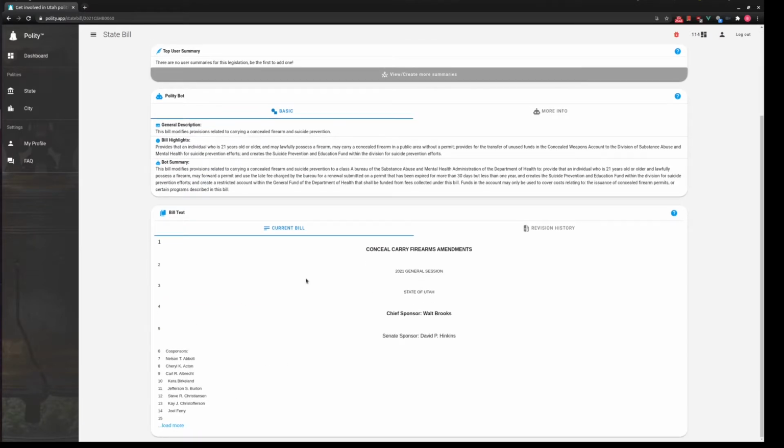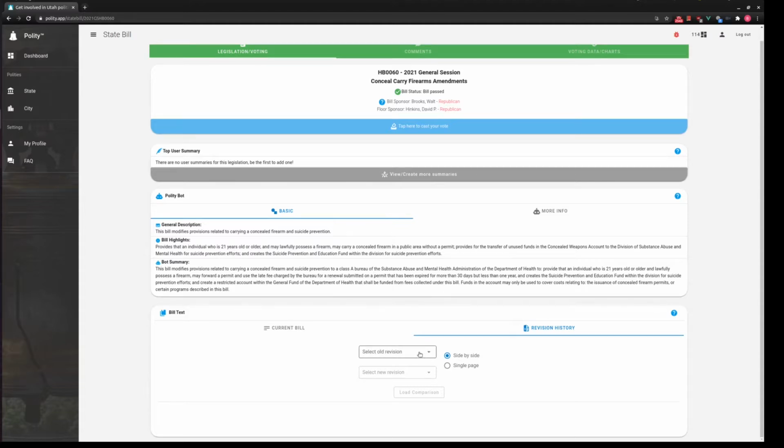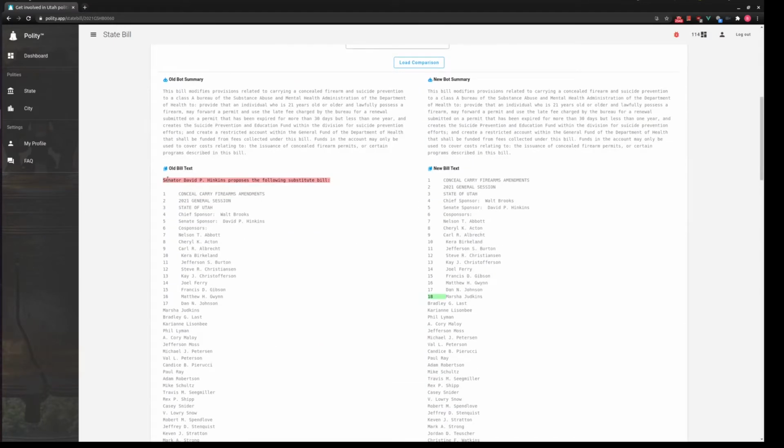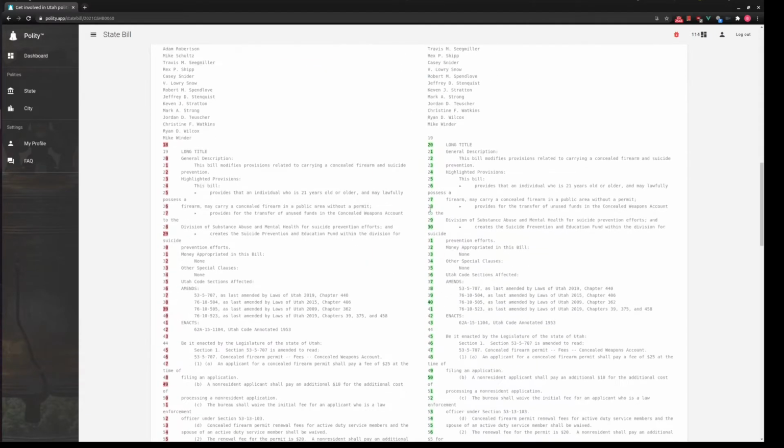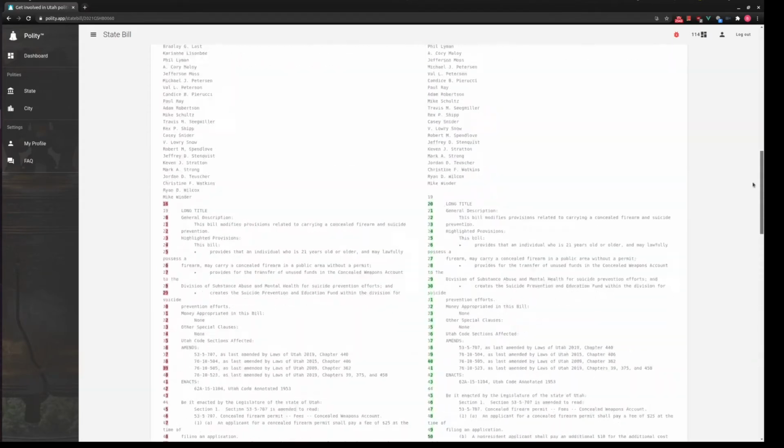Right down here, you can also see the actual bill text, and then you can also see the different revisions on the bill. This is something that's very new, so I don't have very many revisions of the bill stored, but going forward, it will show the daily changes of the bill, or you can select the different changes. So here I can see this was removed, and it looks like just the numbers were updated. The line numbers are updated.